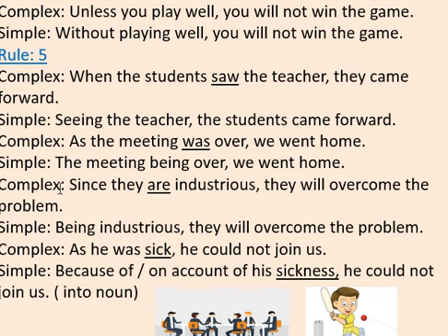Another example for complex sentence: since they are industrious, they will overcome the problem. Here, the auxiliary verb of the subordinate clause becomes being industrious, they will overcome the problem. As the subjects of both sentences are the same, we use it only in the principal clause. Another example, complex sentence: as he was sick, he could not join us. Here the adjective becomes a noun and we can use because of or on account of his sickness, he could not join us. You may see the underlined words.